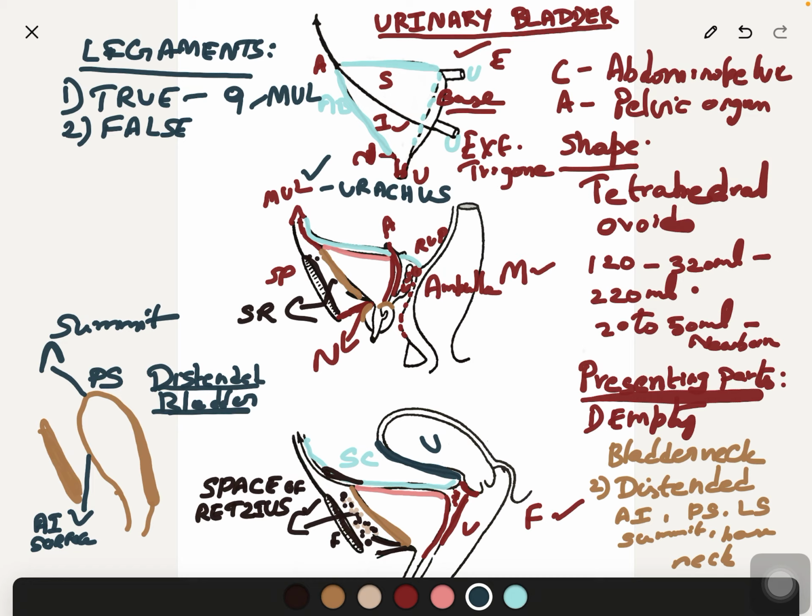Then 4 puboprostatic or pubovesical ligaments, 2 on each side, medial and lateral. The medial ligament extends from the bladder to the symphysis.